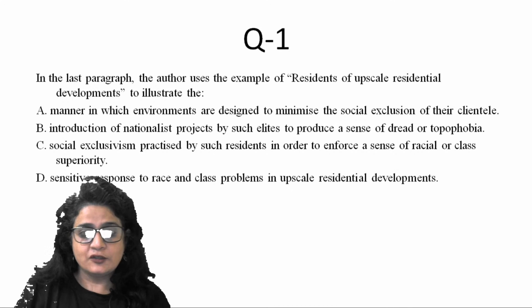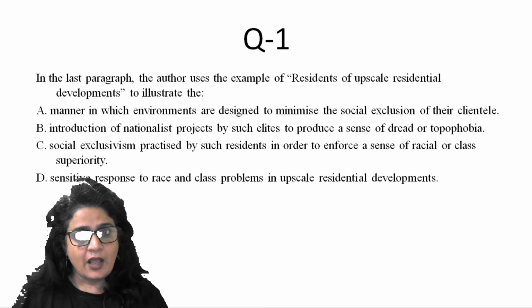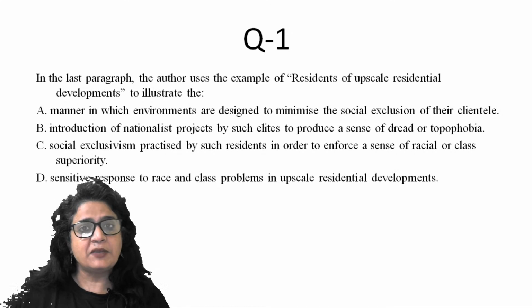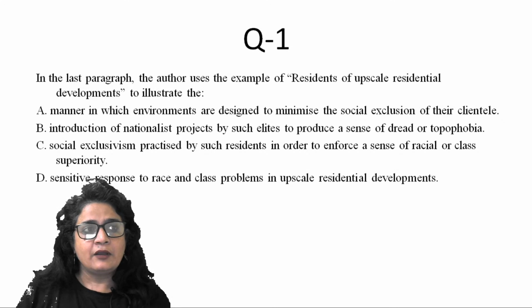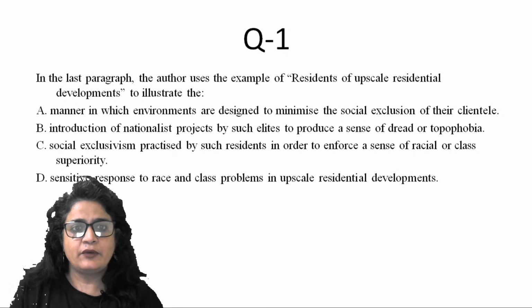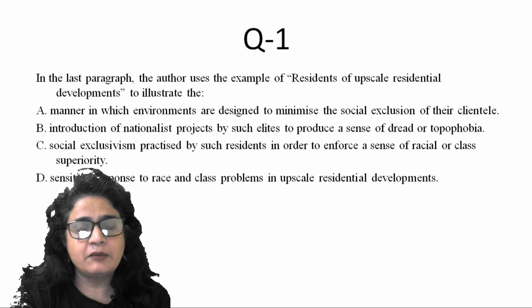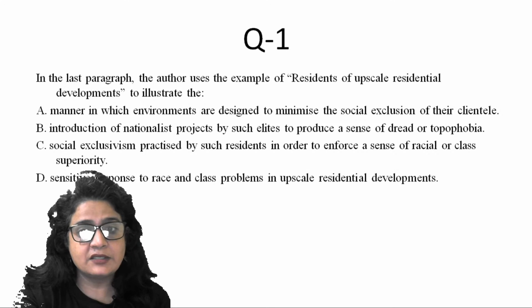division, right? So this place is for upscale people and this place is for lower class people. So that way they are continuing with the segmentation of caste or segmentation of economic barriers, right? So this is what the last paragraph stated about residents of upscale residential development. Let's look at the options.